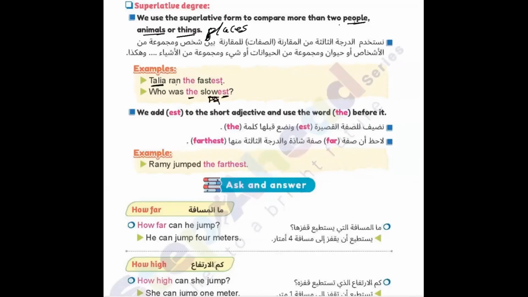I compare between the person who was very, very, very slow, and the others who were slower or could be a little faster than him. But here is the explanation for that. We add est to the short adjective and use the word the before it. Rami jumped the farthest. He is the farthest one in all the group. So we can understand it now.